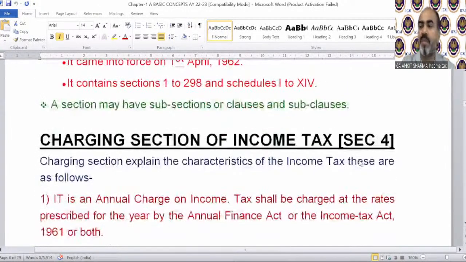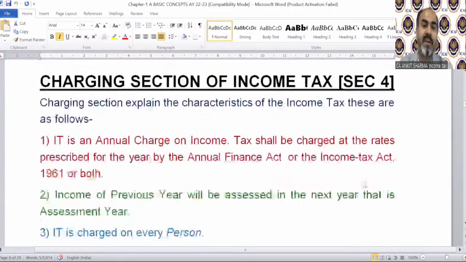Charging section of income tax, section 4. The charging section explains the characteristics of income tax. That's called the charging section. That is section 4. If there's any charging section of anything, it technically explains the characteristics of that particular thing. So now we are discussing the charging section of income tax, which is going to discuss the characteristics of income tax.